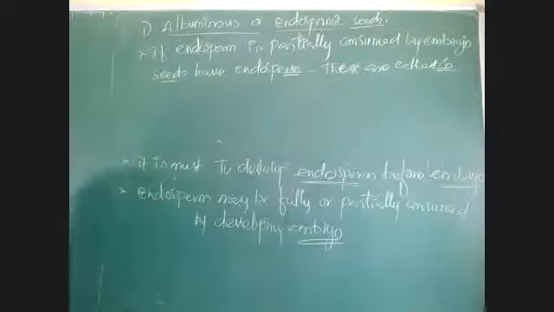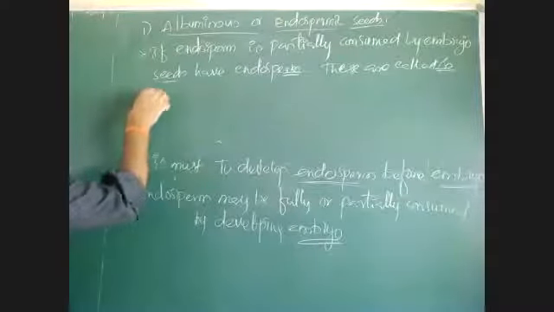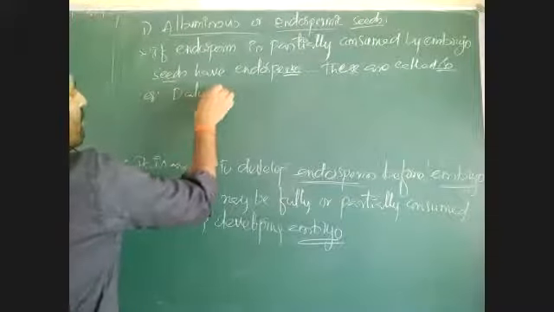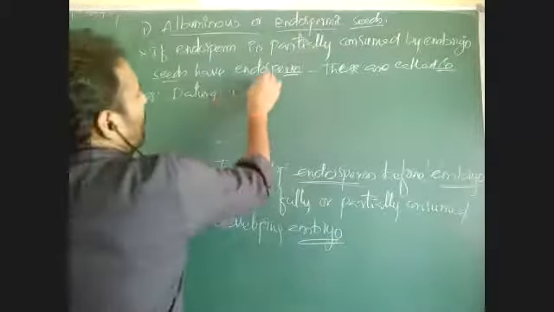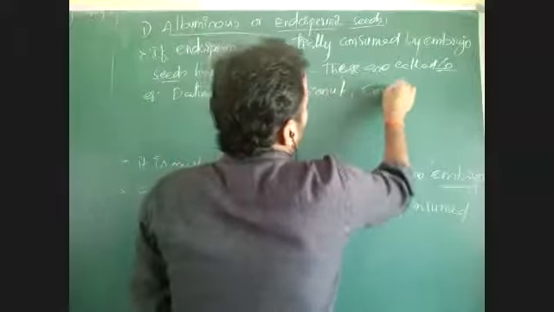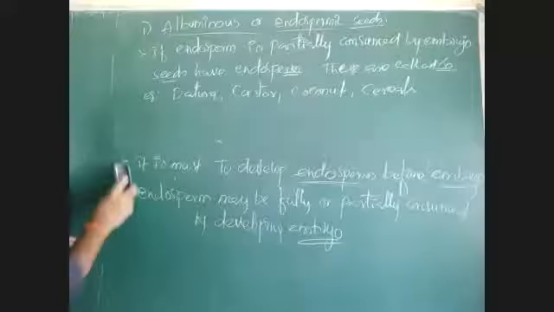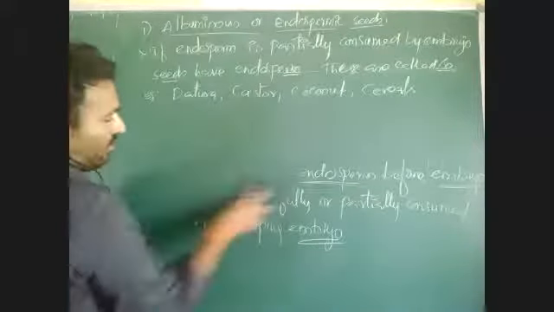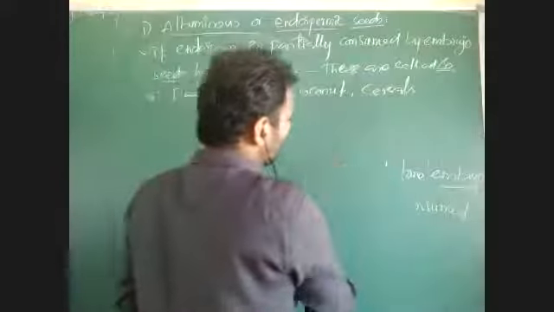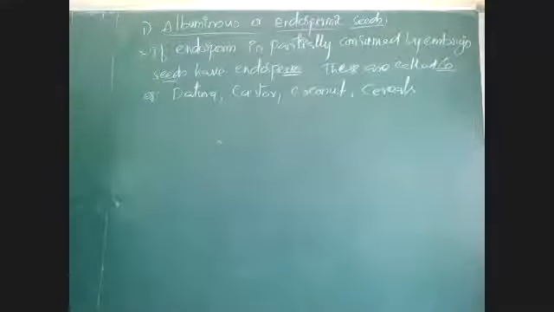Remember that. Albuminous seeds are endospermic seeds. Datura, castor, coconut are endospermic seeds. Datura, castor, coconut, some cereals. In Datura metal, Ummati, castor, we are using castor oil now, from castor seeds, and coconut and some cereals. In that there is a remaining of some more endosperm. That's why it is called endospermic.